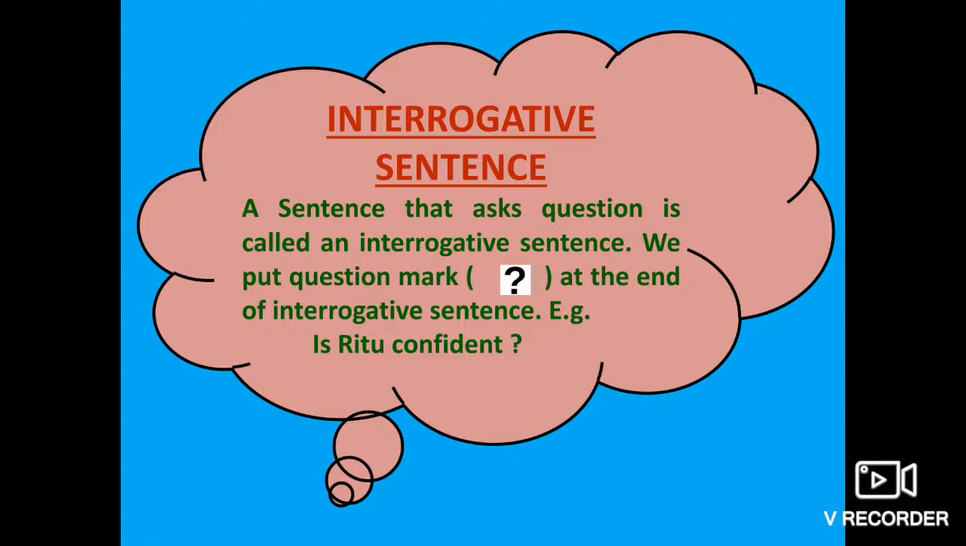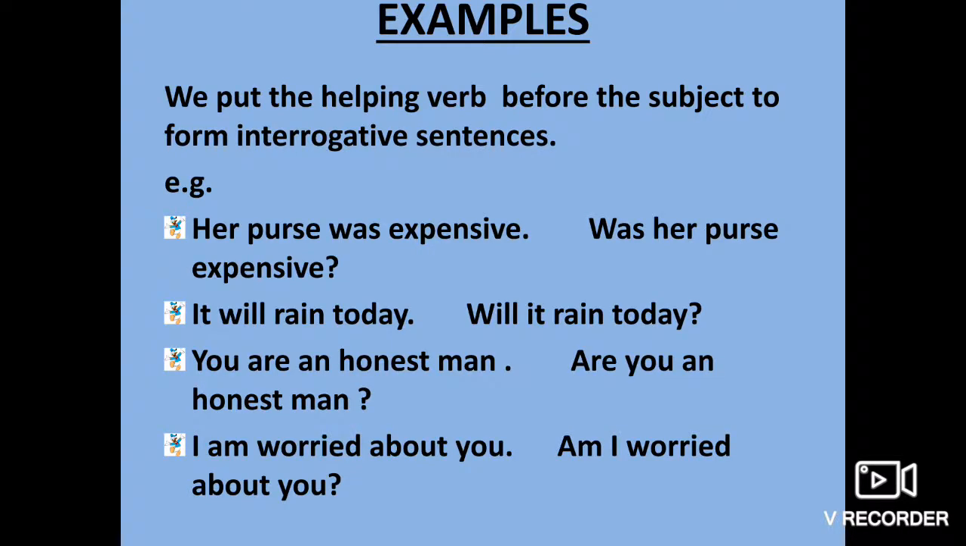We put a question mark at the end of an interrogative sentence. For example, is Ritu confident? So in this sentence, somebody is asking a question. So this sentence is an interrogative sentence. Now let's see its examples.